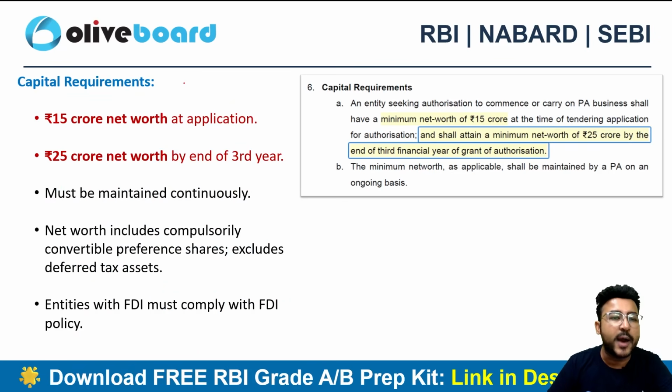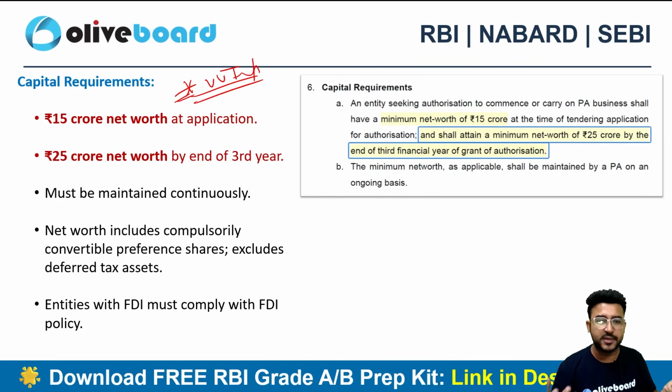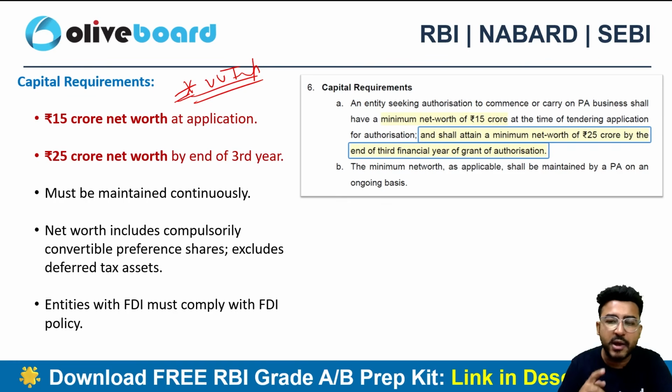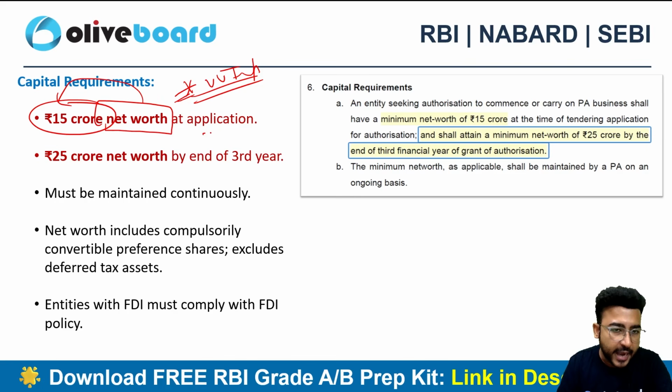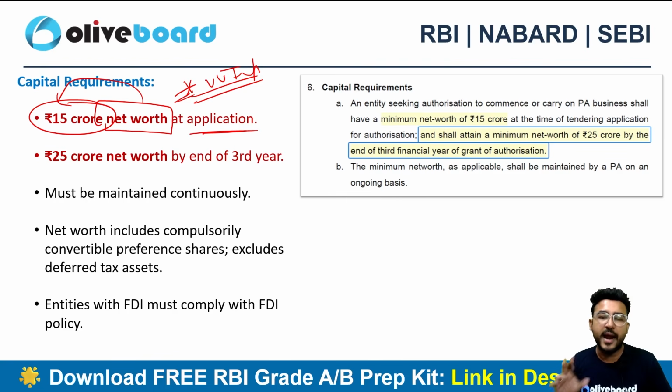Then capital requirement can be the most important thing for your examination purpose. At the time of application, whenever you are making the application for the payment aggregator, let's suppose I want to start my payment aggregator business. What is the requirement? I need to have a net worth of at least 15 crore at the time of application. That means I need to have 15 crore in my pocket at the time of application. That's the number one requirement.